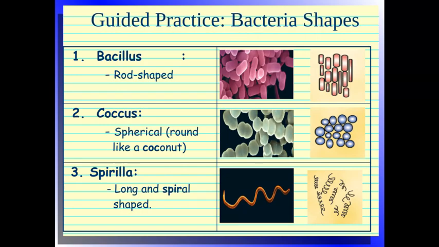So again, they cause diseases, they're the largest group on Earth, and they are classified by their shape instead of where they live. So there's three different shapes, just like there were three different areas where they live for archaea bacteria. So the shapes are bacillus, which are rod shapes, coccus, which are spherical or round like a coconut, and then spirillum, which are going to be long and spiral shaped.